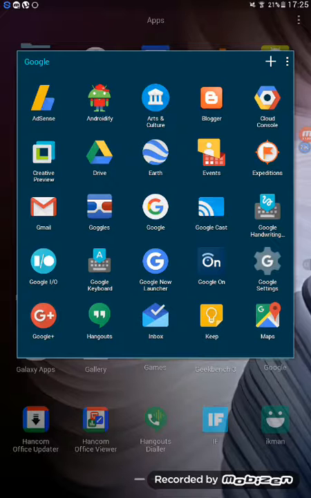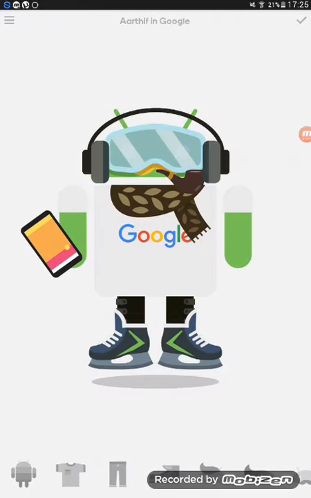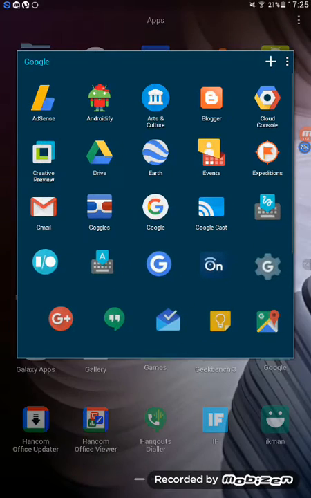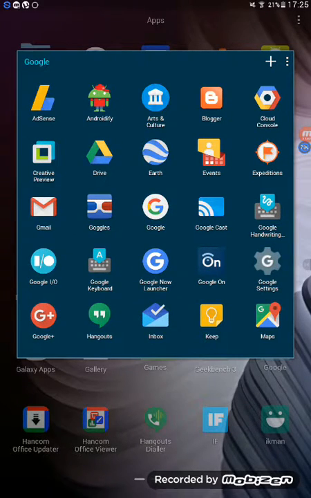And then Androidify, you can design your own self using Android. Here, see, I have designed myself onto Google, and it's just so nice using Androidify.